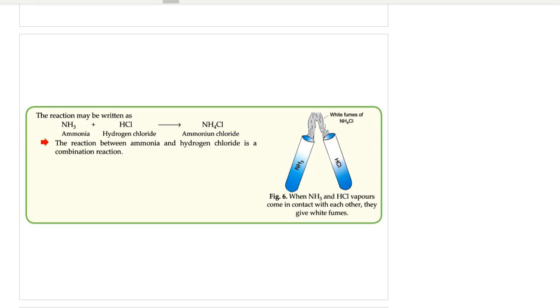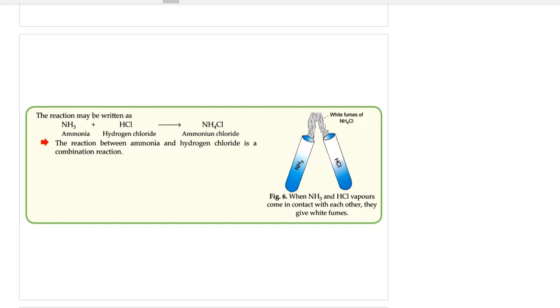Plus hydrogen chloride, which is an inorganic compound, right? If you take two test tubes, one full of ammonia, one full of hydrogen chloride, and if you bring the mouths of those test tubes near to each other, those two gases combine with each other. Combination reaction. Those two gases combine with each other and they form white fumes of ammonium chloride.